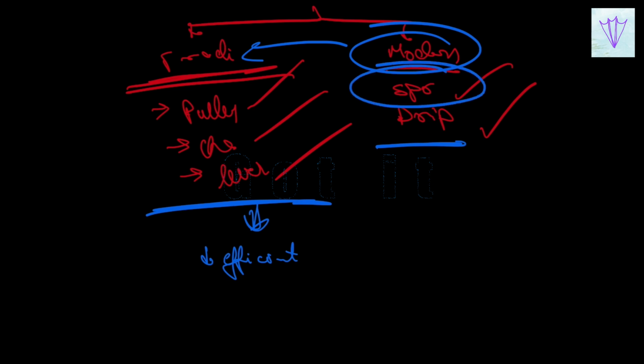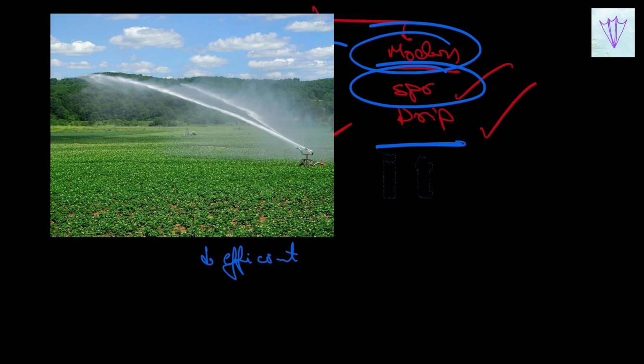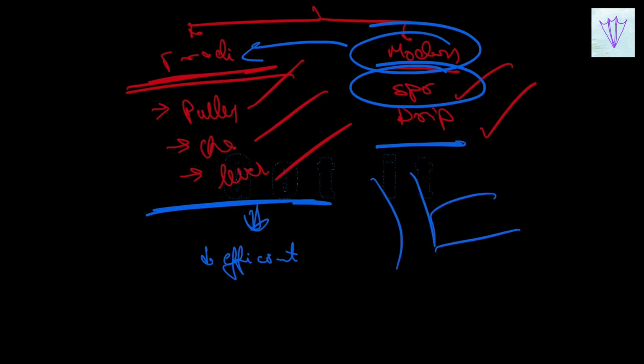This system is more useful in areas where the land surface is not uniform and sufficient water is not available. Perpendicular pipes having rotating nozzles on top are joined to the main pipeline at regular intervals. When water is allowed to flow through the main pipe under pressure with the help of a pump, it escapes from the rotating nozzles, which sprinkle water in all directions. Water gets sprinkled on the crop as if it is raining. This method is very useful for sandy soil because sandy soil has less water holding capacity.